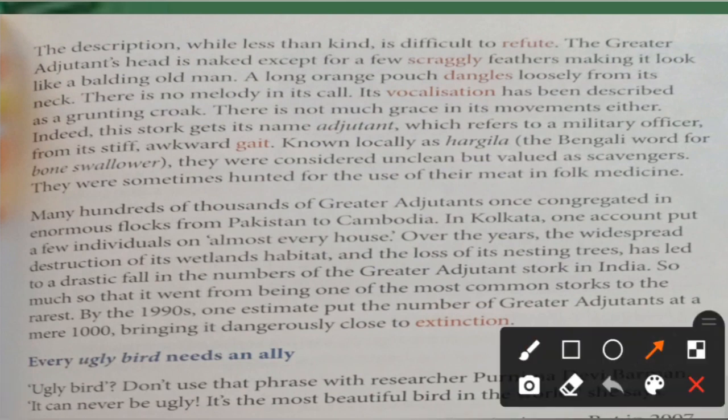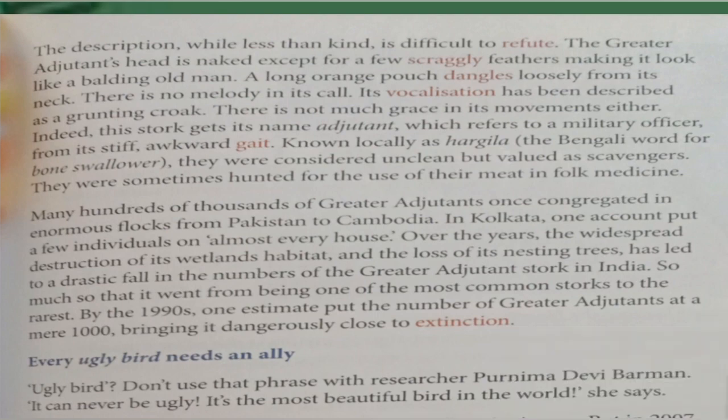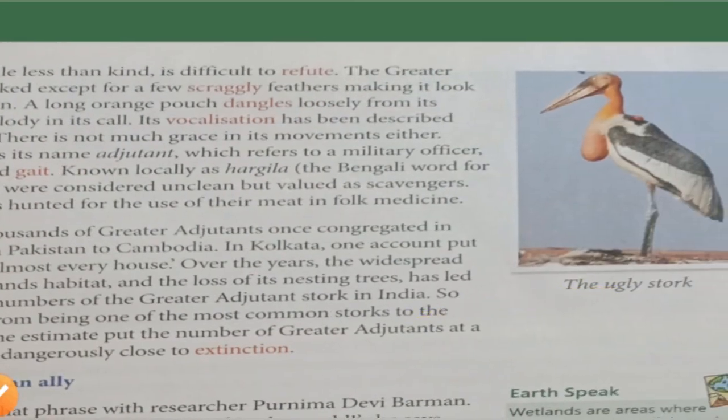wise means how it looks, while less than kind, is difficult to refute. Refute means, suppose someone is saying to you that this bird is not too bad, it's even good. After watching the picture, you can easily understand that whatever the theory was about this bird, it was completely wrong. It's too ugly at all.